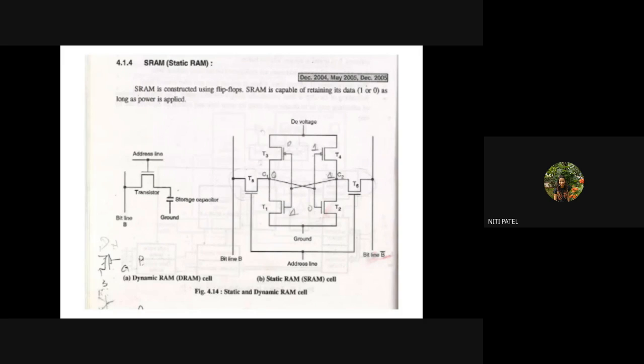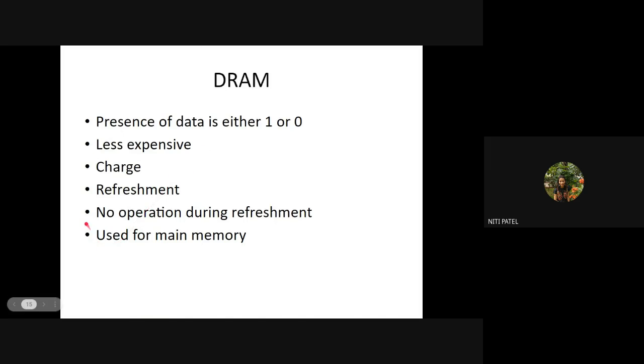Now, many a time that charge leaks. Leaks means many a time you're not able to see the data. The data will remain but will not be displayed. So what will happen at that time? We perform this refreshment. Whenever we continuously refresh it, the data is made visible to the user.